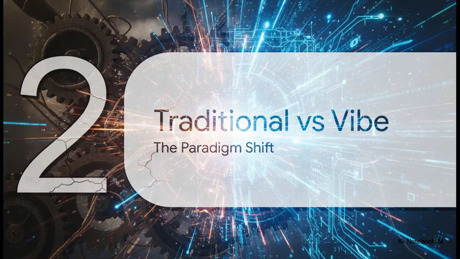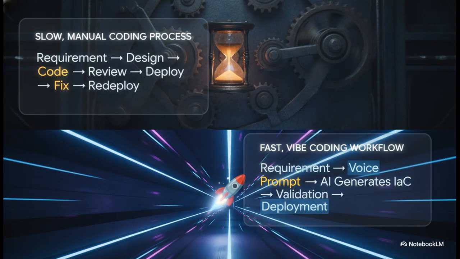Section 2. Traditional versus vibe coding, the paradigm shift. And this brilliantly illustrates the difference. Look at the traditional workflow. It's this massive, time-consuming loop, right? Requirement, design, manual coding, reviews, inevitable things breaking, and endless redeployments. It's exhausting. But the vibe coding workflow, it completely strips out that manual grind. You go straight from a requirement to a voice prompt, and the AI just handles the heavy lifting.